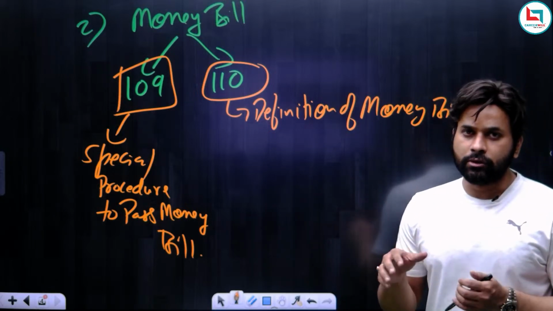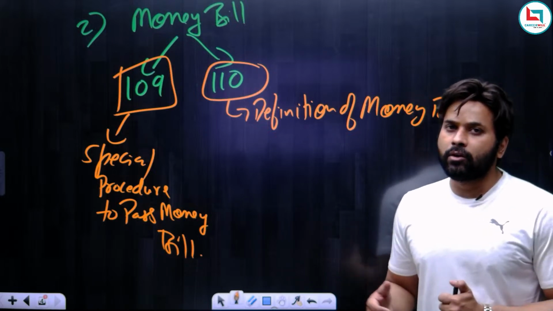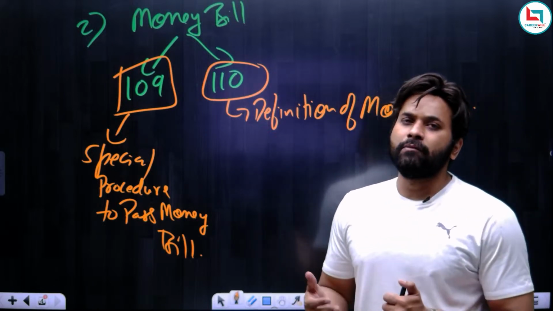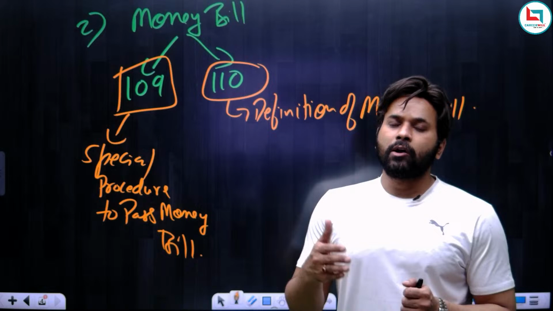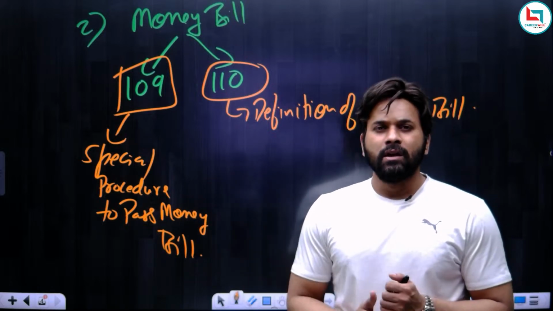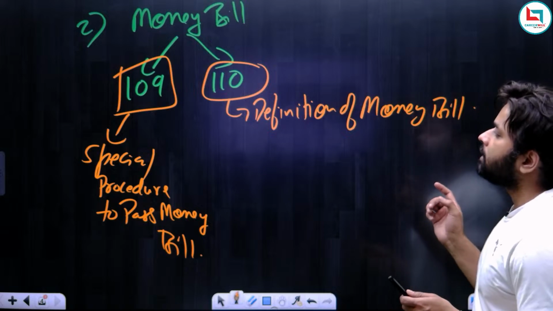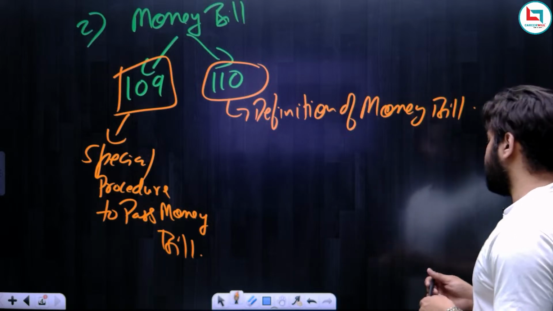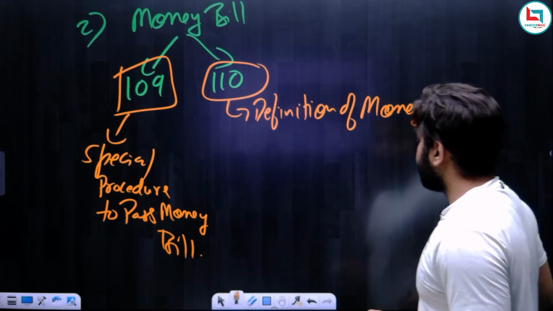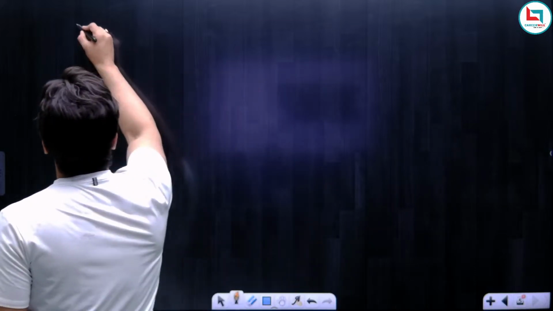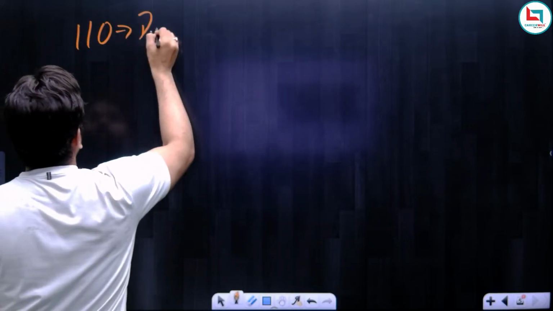Okay, so there is no sequence as such, and that is why while studying the constitution, especially parliament, we do not study according to the articles, I mean in sequence. We study according to the logic. So first we will start with Article 110. So what is Article 110? Article 110 is the definition of money bill.